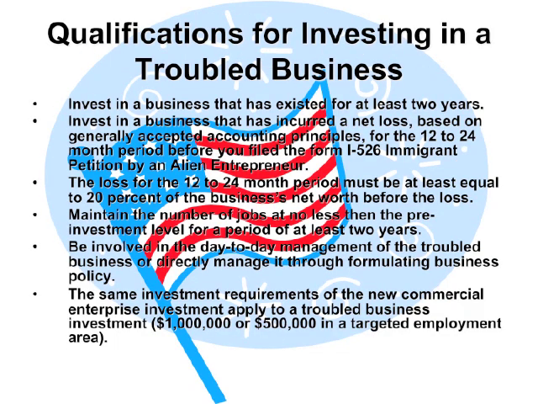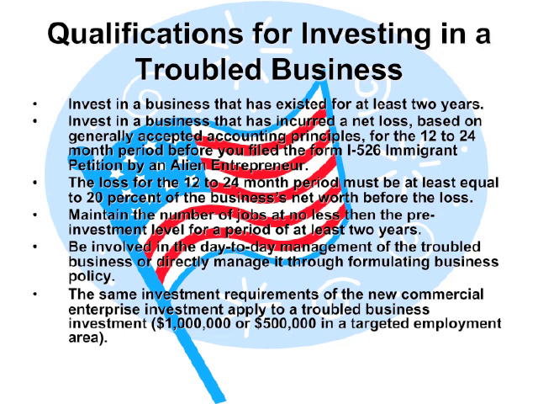There are several qualifications for investing in a troubled business. To invest in a troubled business, the business must have existed for at least 2 years. You have to invest in a business that has incurred a net loss based on generally accepted accounting principles for the 12 to 24-month period before you filed the immigrant petition form.